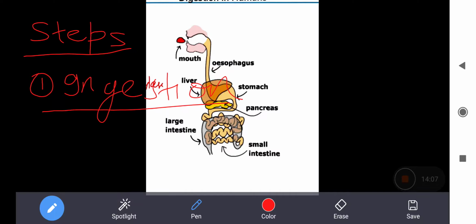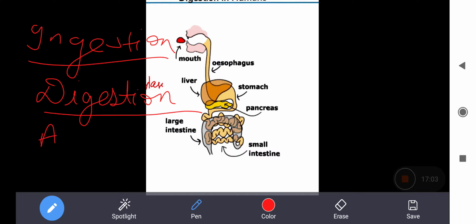So this is digestion, where carbohydrates, the major source of your energy, will break down into glucose. Protein will break down into amino acids. Fat will break down into fatty acids and glycerol. So the breakdown of complex food substances into simpler molecules is called digestion. And the third is absorption.